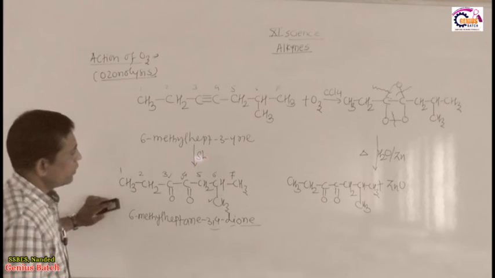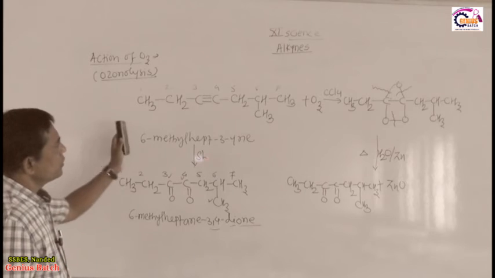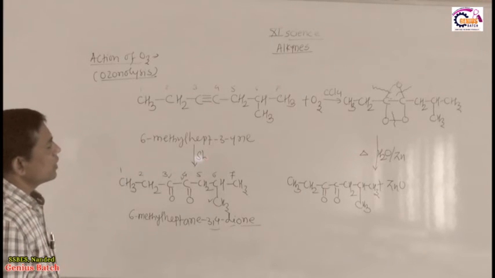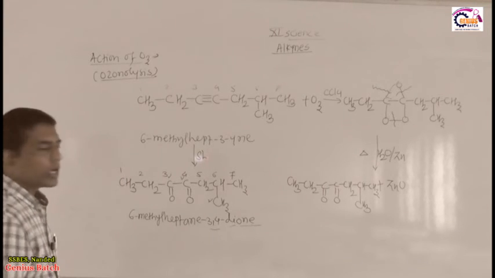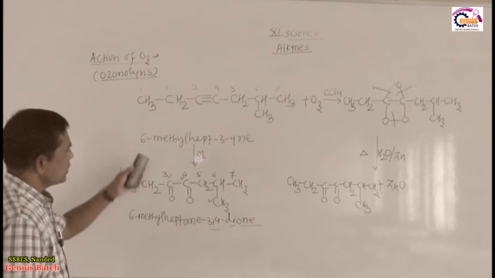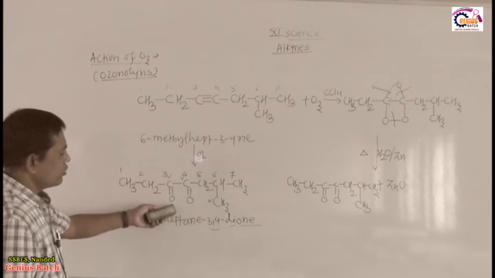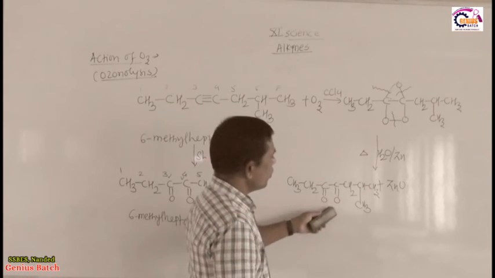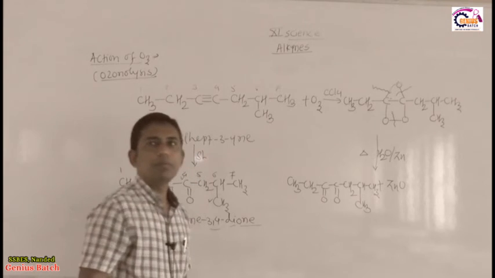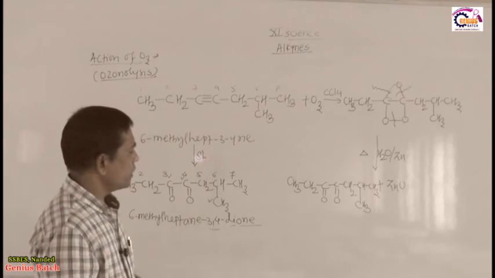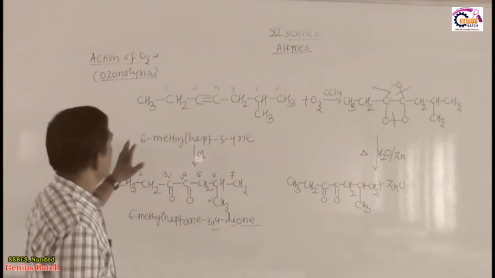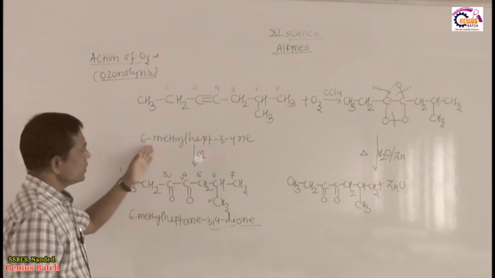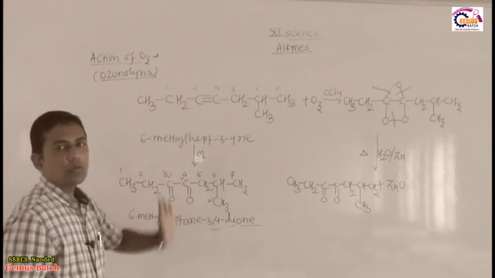This product is obtained when there are two unequal alkyl groups around the carbon-carbon triple bond. In such a way we can predict the product in shortcut, and when we carry out the reaction in detail we obtain the same product as we predicted in shortcut. So this is about the ozonolysis of 6-methylhept-3-yne.